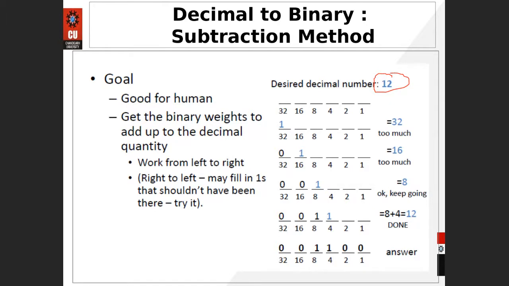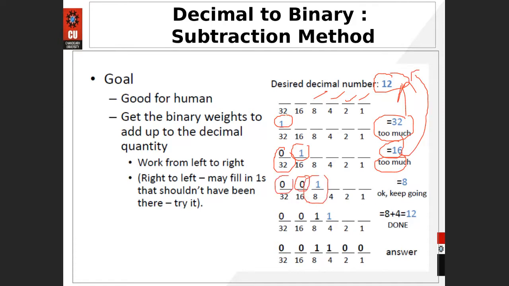But let me tell you, 2 raised to power 0 is 1, 2 raised to power 1 is 2, then 4, 8, 16, 32. You check: if you put 1 at 32, it is too much compared with 12, so you put 0 there. Then at 16, this is again bigger than 12, so you again put 0. Next you take the 8.